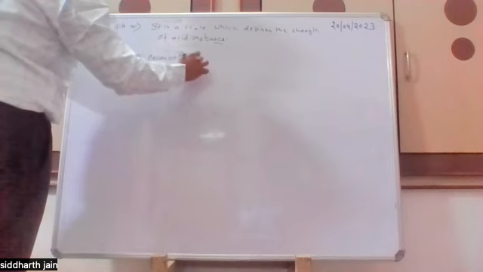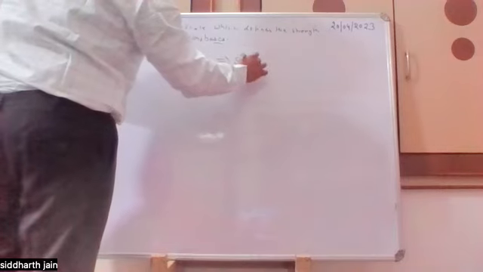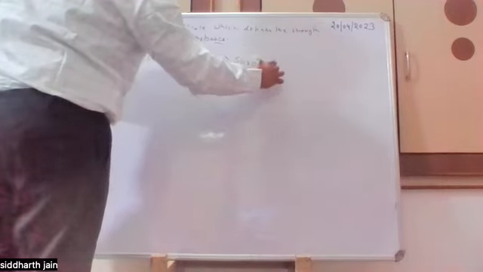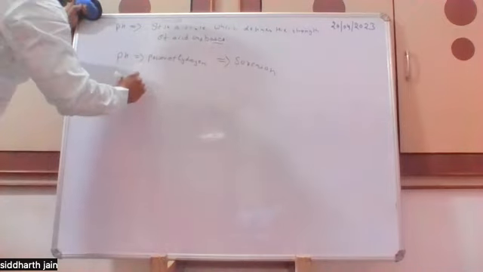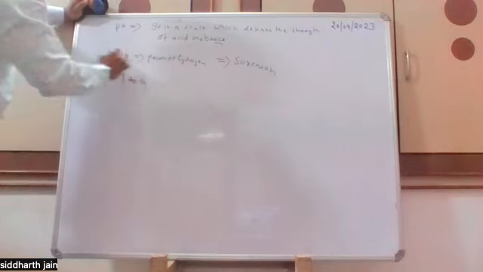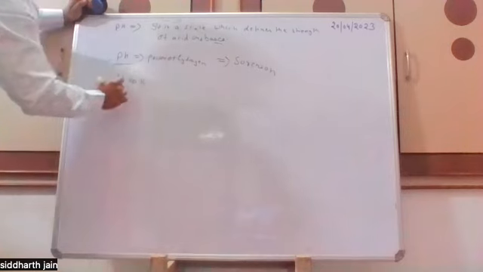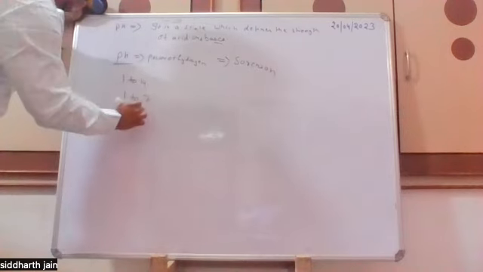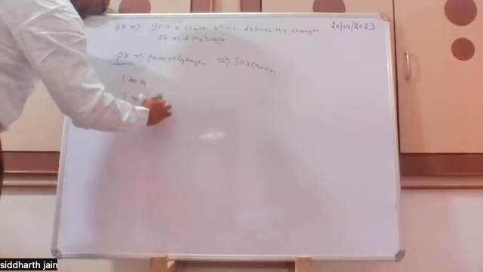This pH scale was given by Sorensen. It has numbers from 1 to 14. If the pH value is much lower, like from 1 to 7, then it is acid, and if 7 to 14, then it is base.